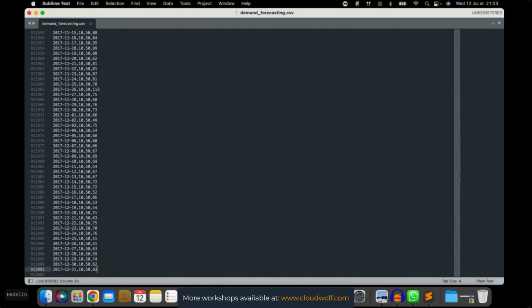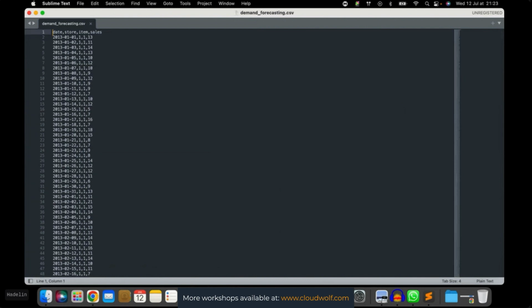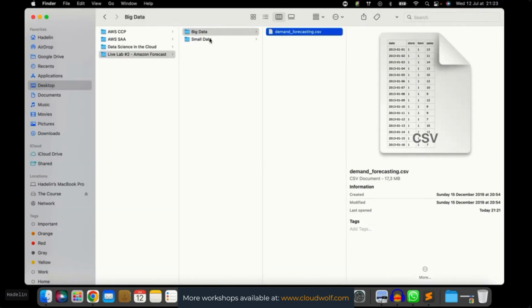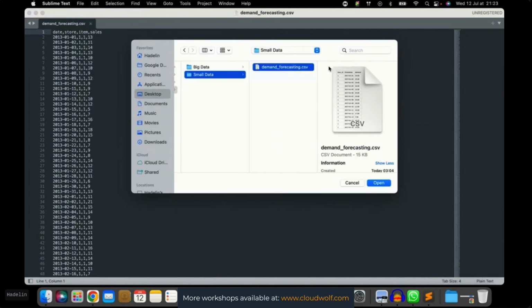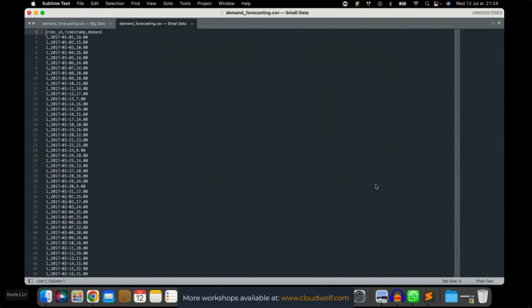However, as you can see, this data set is huge. It's really big. And so training a time series prediction model on this data set would take a lot of time. It would take more than 10 hours actually. And so that's why I've prepared for you another data set, which is the small data. So now from the same text editor, I'm going to open the small data, and I'm going to show you first how I made it smaller. This is the same data, the same sales and everything, but I cut a lot of things. That's in order for us, of course, to all finish this lab together, and also for the training to not last too long, and also to have the results at the end. Okay, so that's the small data.